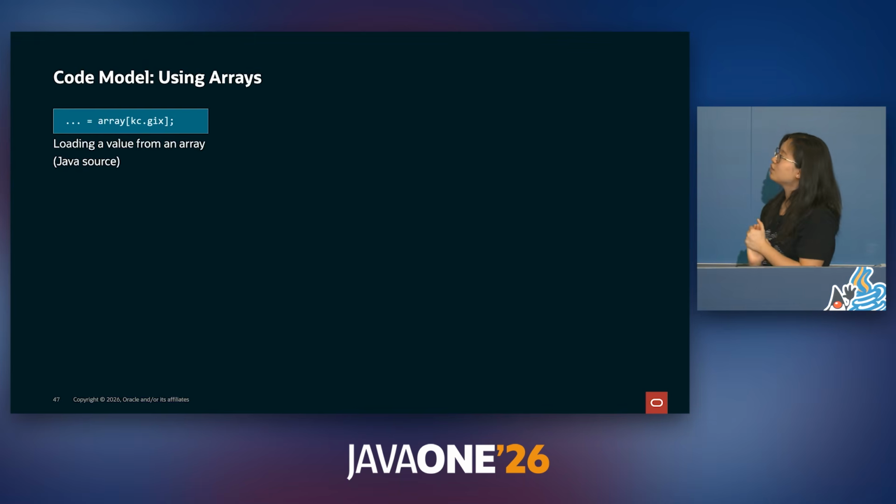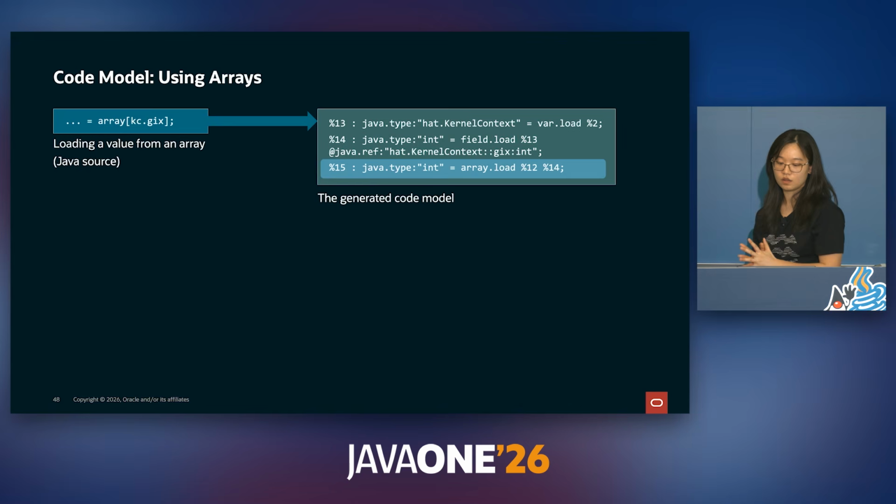On the left is how we would like to access our buffers in HAT, and this would be found inside of our kernel method. On the right is the code model that is generated from that line of code, and we use this code model in the backend of HAT to generate the device code. And the thing is that this isn't the code model that HAT can consume. This is.